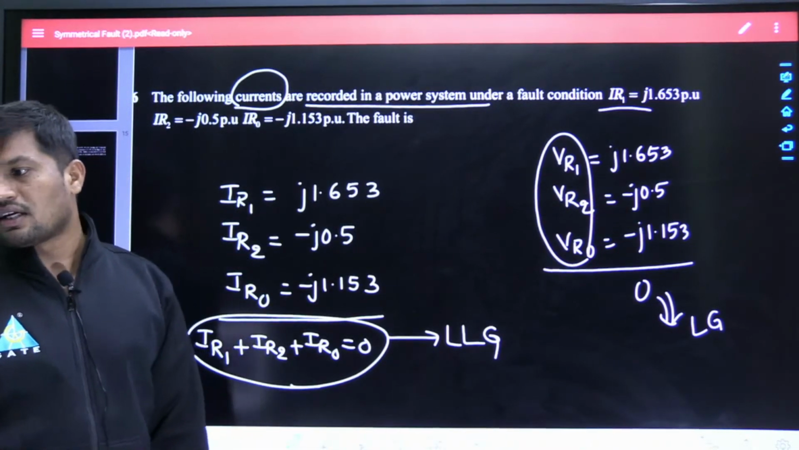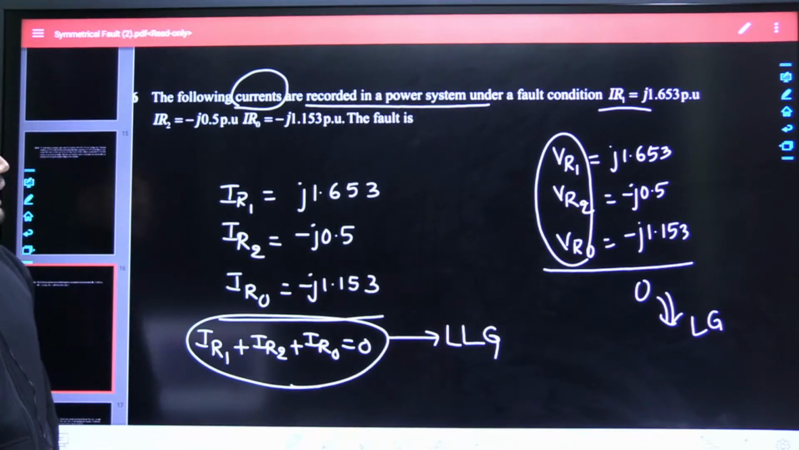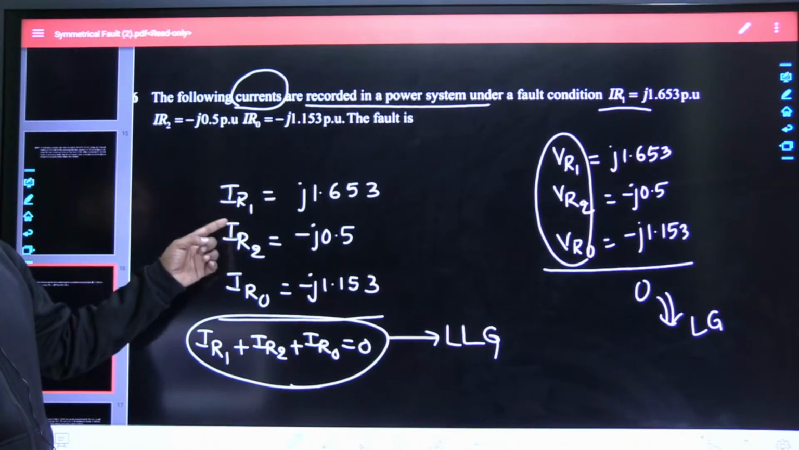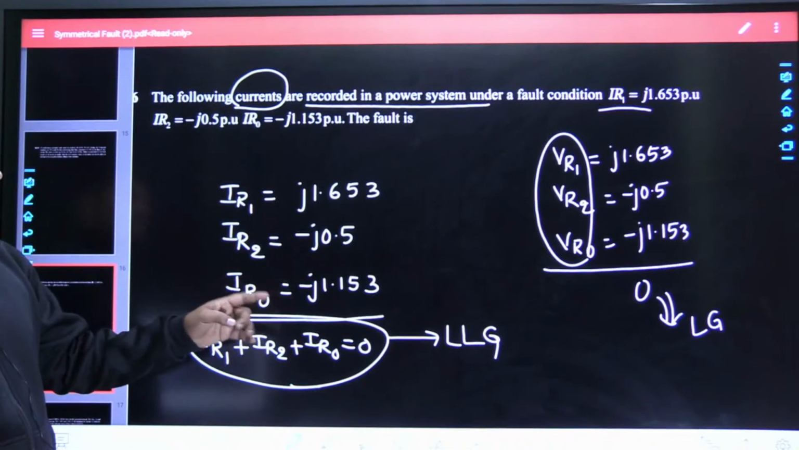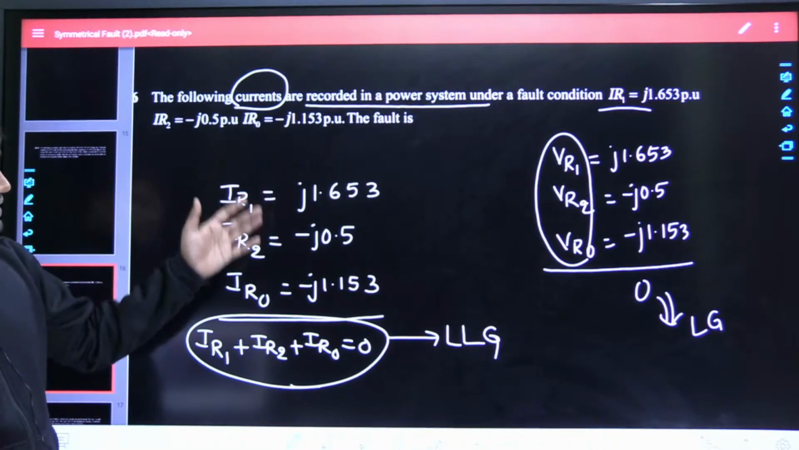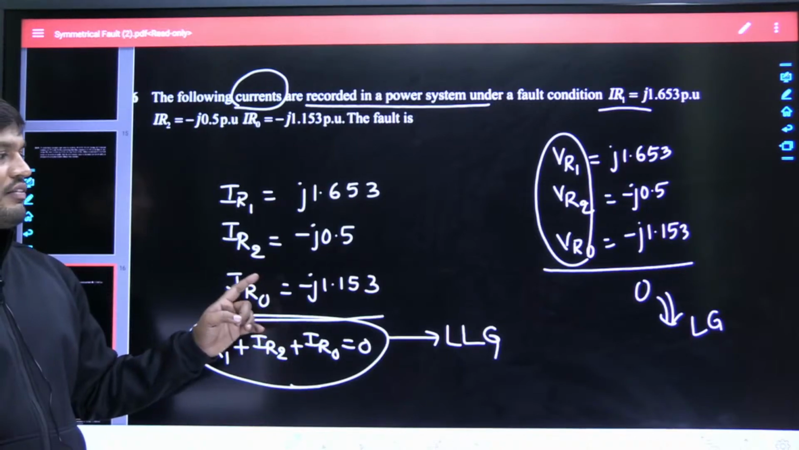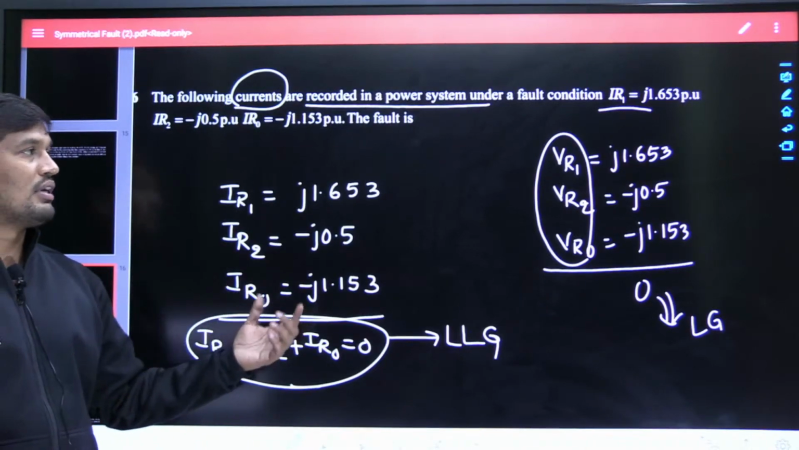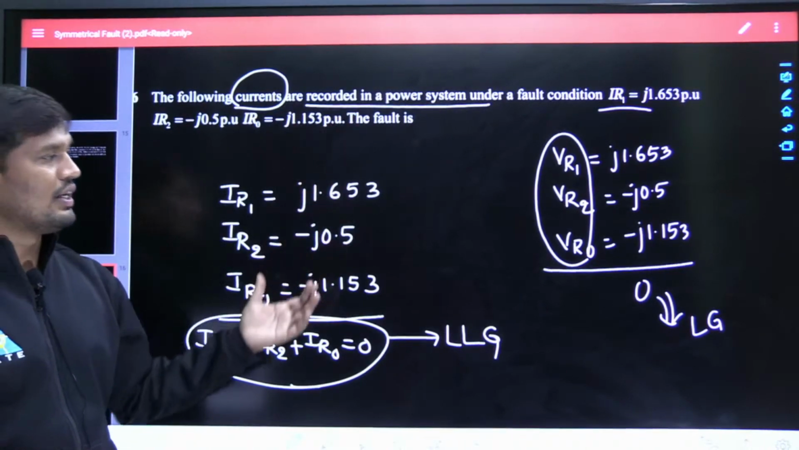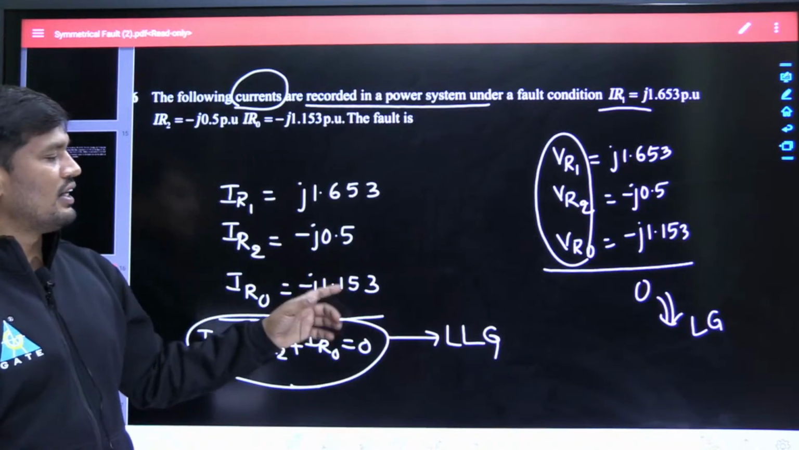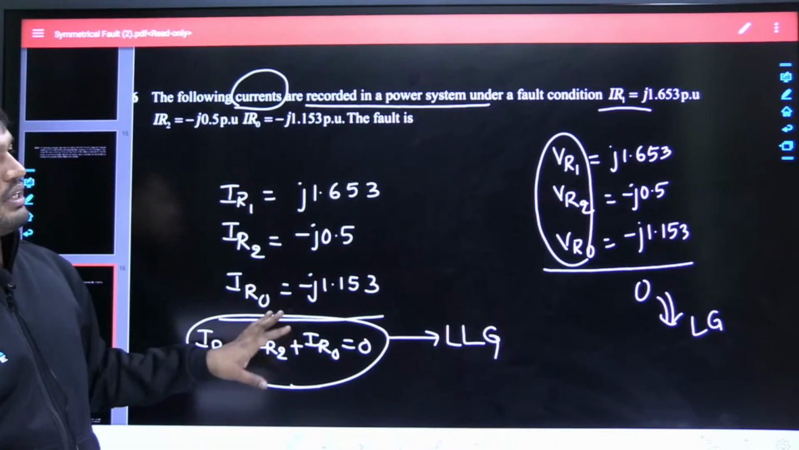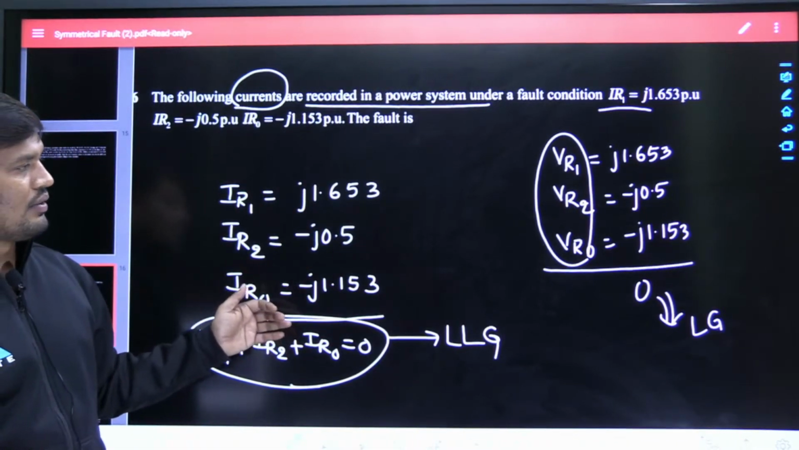But all sequence currents are not the same, sir. In case of line to ground fault, Sandeep, the sum of the sequence currents is equal to 0 and all sequence voltages are equal. This is not yet discussed, but unfortunately I took a question of line to ground fault. That's why I have given the answer for this question, but I will discuss this tomorrow in line to ground fault.